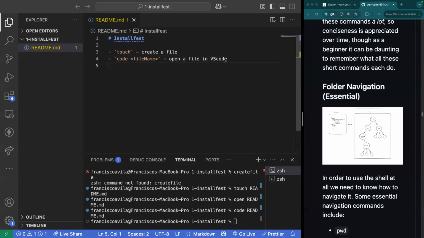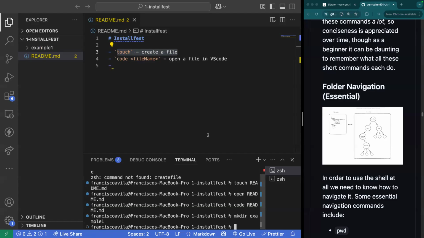Now we just talked about directories and how all files belong inside of a directory. So if there's a command to create a file, there must be a command to create a directory. Well, this command is going to be make directory, or mkdir. And I could just name it anything that I want. Here I'm just going to name it example1. And now you'll see that there is an example1 directory.